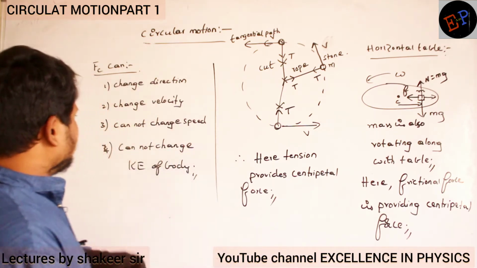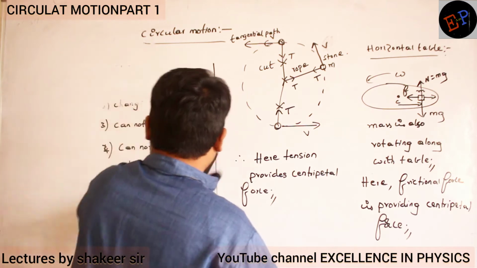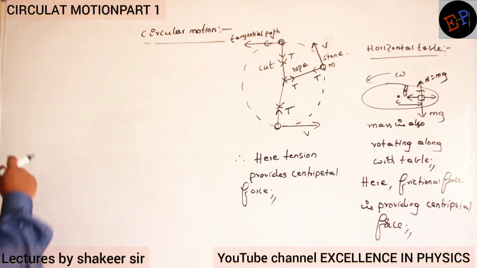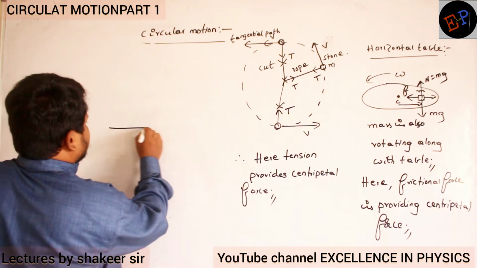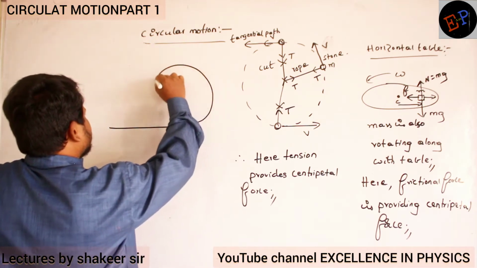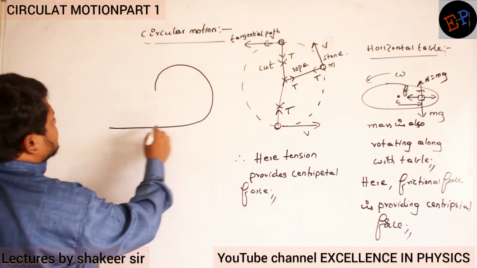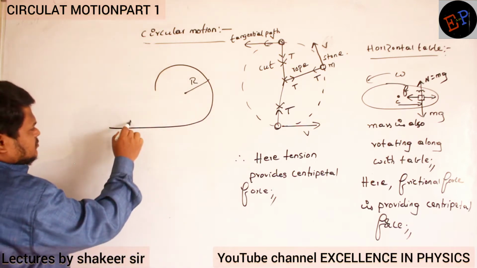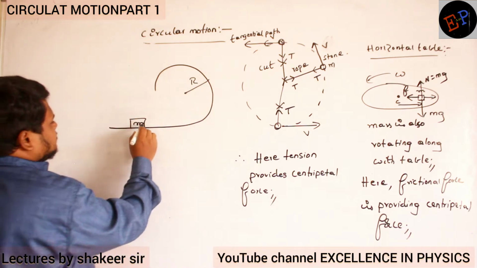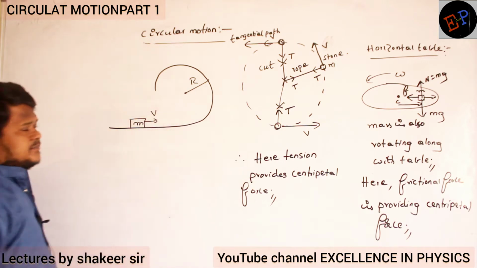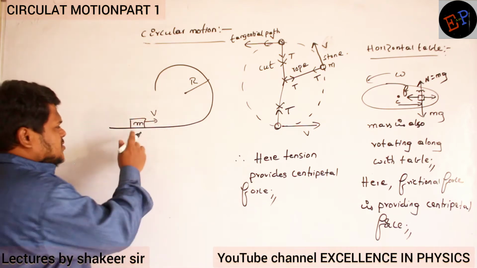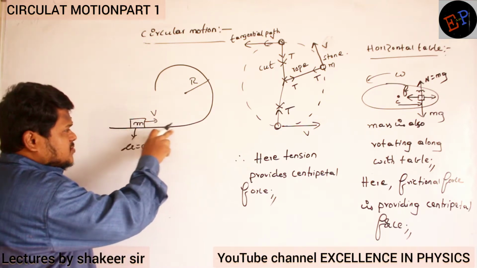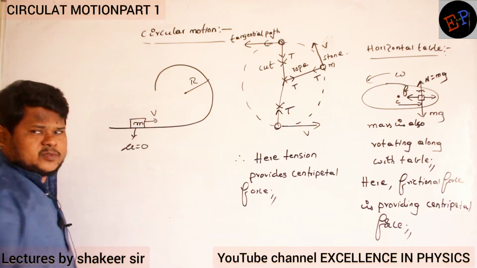Okay. Let us see one more example. Consider this is a surface like this. So the radius of the circular path is r. This is a body of mass m, initially moving with a speed of v. Let us consider the coefficient of friction is 0. Then this mass continues to travel in the circular path. Are you able to understand?